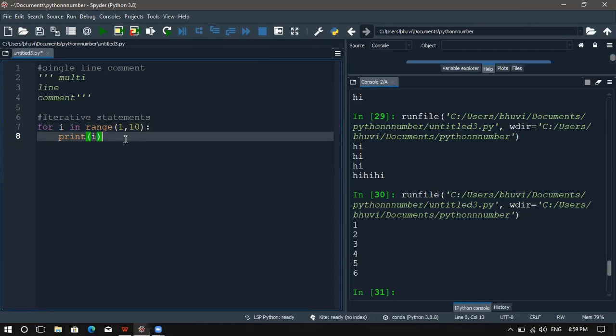Three, 4, 5, 6, 10. Sorry. Can you tell me clearly? Print 1, 2, 3. Okay. The print, what it will do is it will print from 1 to, whether it will print from 1 to 9 or 1 to 10.